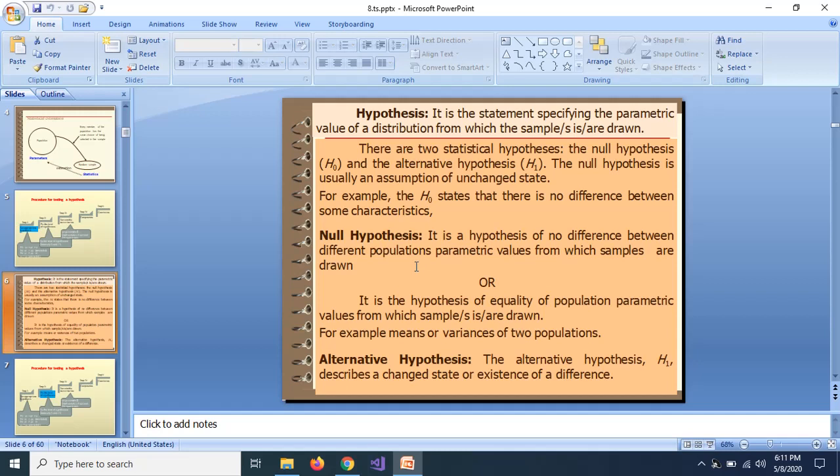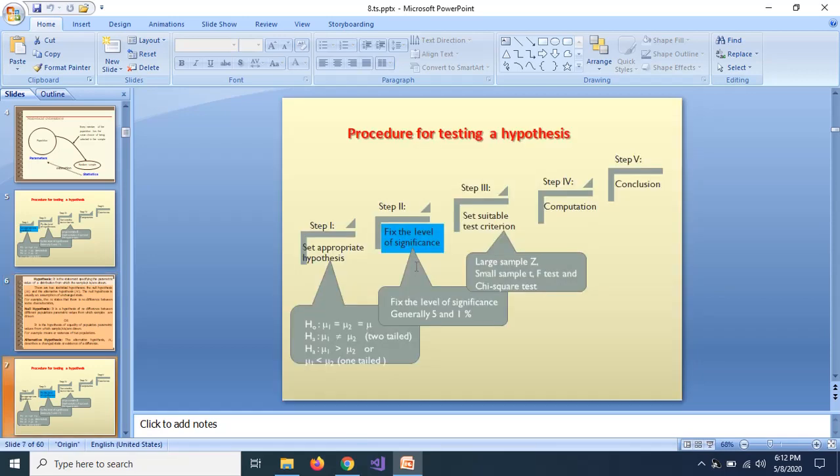So the alternative hypothesis, that is normally indicated as H1 or HA, is against the null hypothesis H0, and this describes the changes, state or existence of the difference.